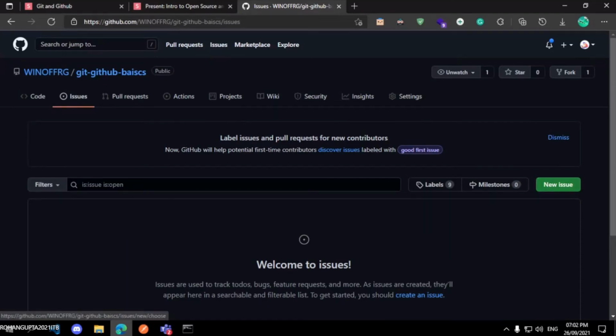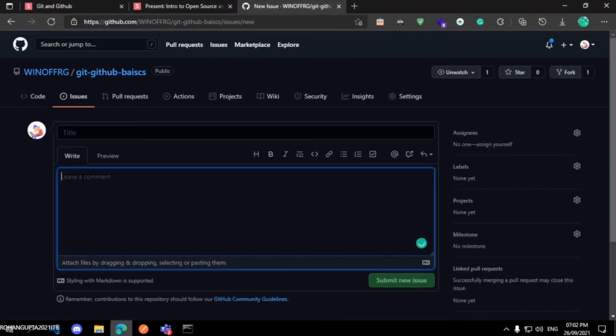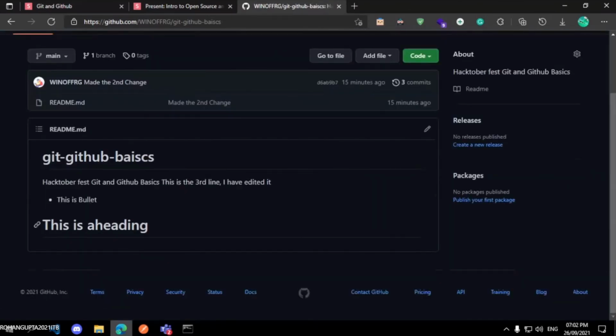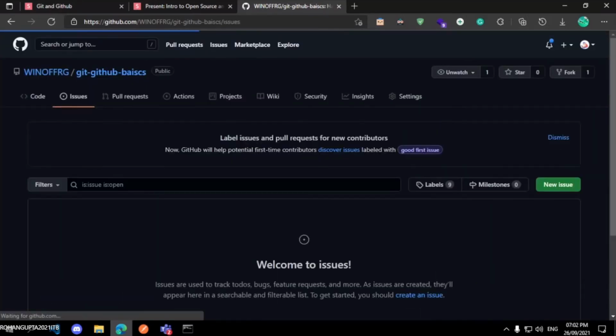People can simply go to this page, click on new issue and mention that issue here. Okay, here's the title of that issue. Hey, I found this issue in your repository. You have made a spelling mistake. There should be a space between A and S. Okay, and I will view that issue. I will say, okay, right, he is right.